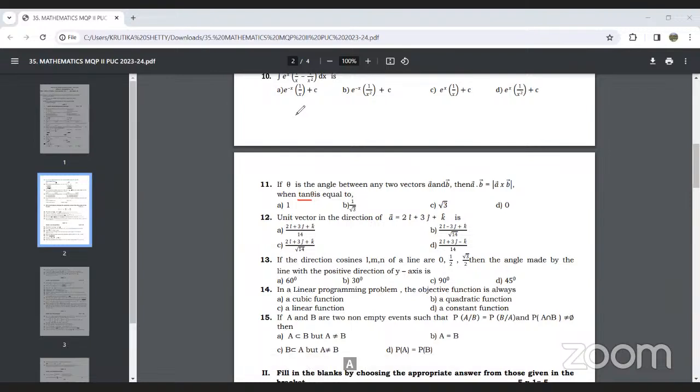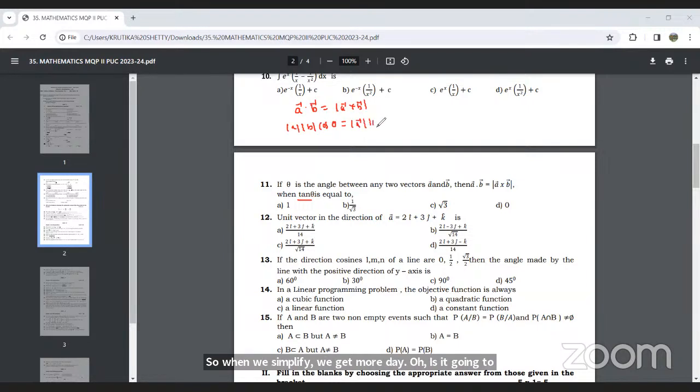So we will consider the condition a dot b is equal to mod of a cross b. When we simplify, we get mod a mod b cos theta is equal to mod a mod b sin theta.